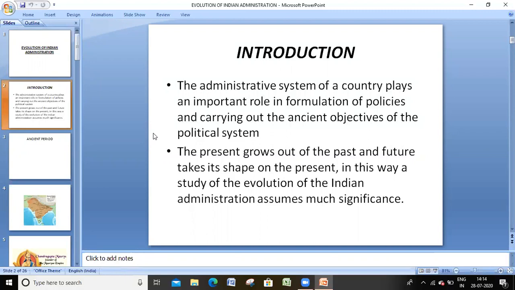The present grows out of the past. So whatever the present is growing, it depends upon the past, and the future takes its shape on the present. So whatever we are doing in the present, we are implementing different policies, it will affect the future. In this way, a study of the evolution of the Indian administration assumes much significance. So we have to search, we have to read the entire evolution of Indian administrations.